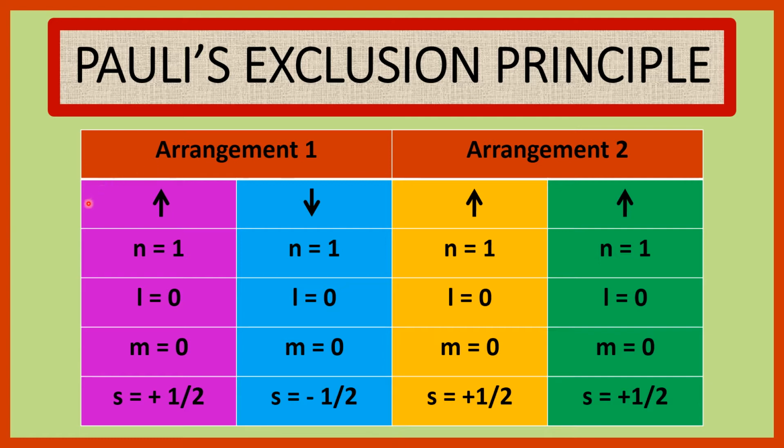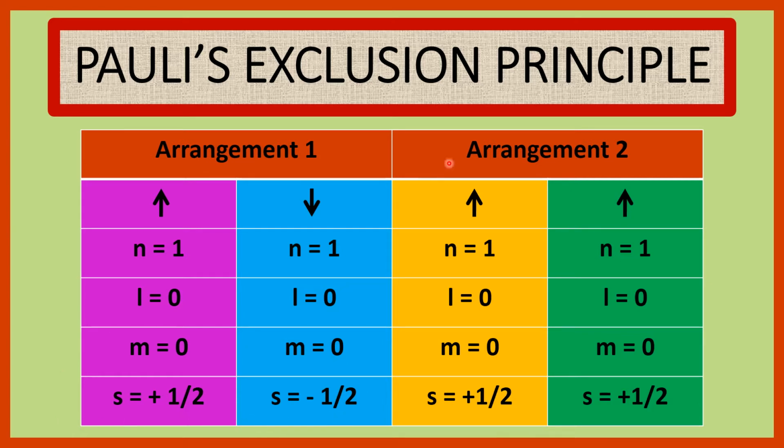In arrangement 1, for the electron having upward spin, the values are n equal to 1, l equal to 0, m equal to 0, and s, that is the spin quantum number, equal to plus half. And for the electron having downward spin, the values are n equal to 1, l equal to 0, m equal to 0, and s equal to minus half. That is, for these two electrons, the three quantum numbers, n, l and m, are the same, but the fourth quantum number, that is the spin quantum number, is different.